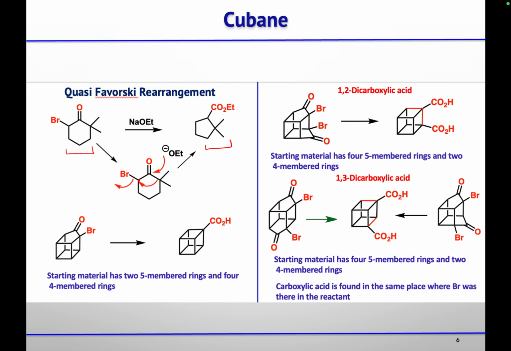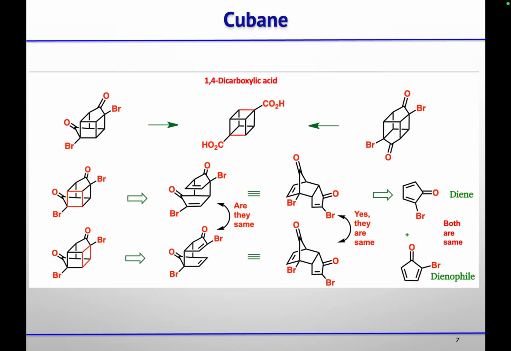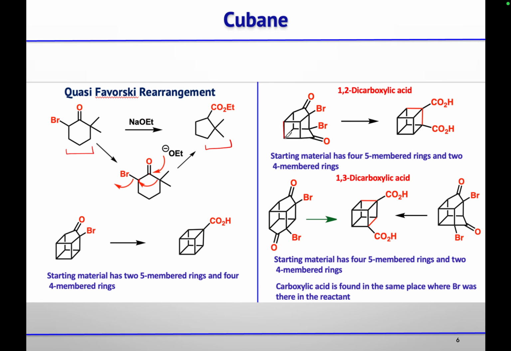Now, if we have the 1,2 carboxylic acid, you will start with this. Here there are four five-membered rings and two four-membered rings. So if you can see, this is one of the four-membered rings and this is the other four-membered ring in the 1,2 dicarboxylic acid, if the carboxylic acids are present at the 1,2 position.